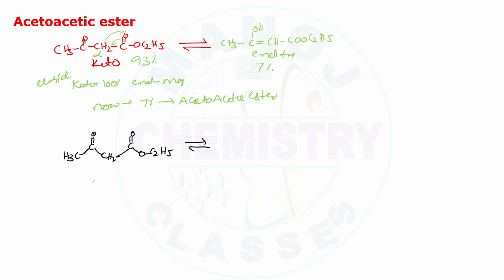The hydrogen will be shifted to here, and the bond will be shifted to here. Then this will become CH3 C double bond O CH, with a newly formed double bond COH, then OC2H5.